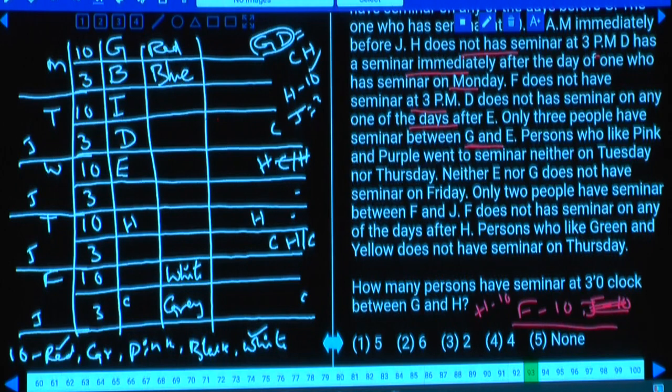As C is at 3 o'clock, then what is the other possibility here? Then J will be at this place, this is one possibility. Or F. Yes, F is at 10 o'clock, isn't it? Because H and F must be at 10 o'clock. F and H, then whatever this J can be at 3 o'clock. That is one possibility. Then what is the other possibility? If H is here, then C will be here. Between H and C, if H is at this place, then C will be at this place. Are you following this one or not? Between C and H there must be exactly 2, because in between G and D there must be exactly 2.